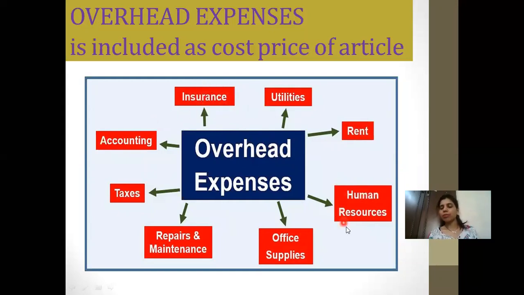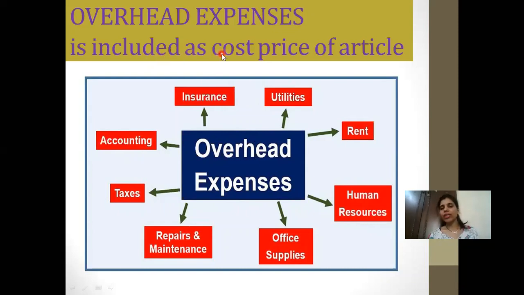Then there are people who are working for you, their salary, office supplies, whatever stationery you use, utilities like electric bill and water bill, repair and maintenance, whatever repair and maintenance you do, taxes that you're paying, then accounting fees, and so on. All that is overhead expenses, meaning your manufacturing cost plus overhead expenses.